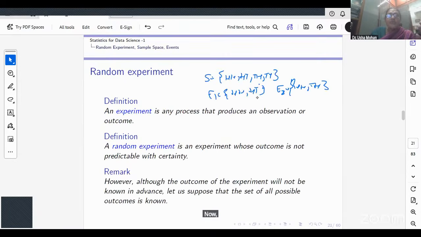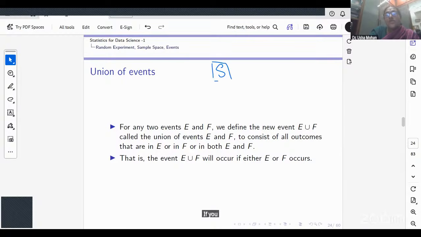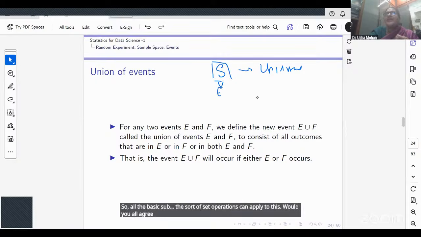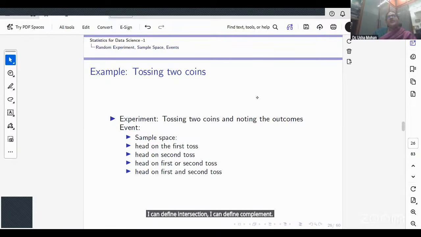Now, one of the good things about sample space and events is that the sample space is a set. If you know set theory, this is something like the universal set, right? And events are subsets of this universal set. So all the basic set operations can apply to this. Would you all agree? I can define union of events. I can define intersection of events. I can define union, I can define intersection, I can define complement.